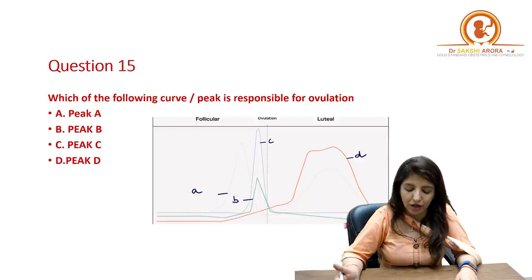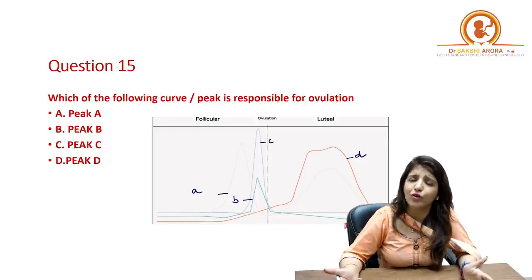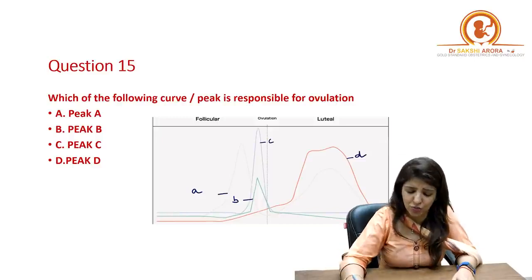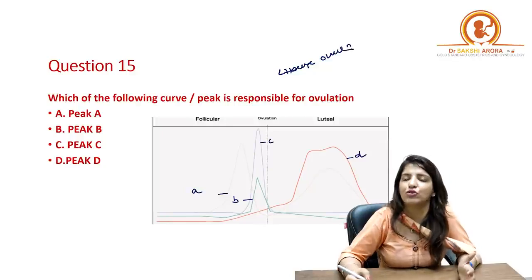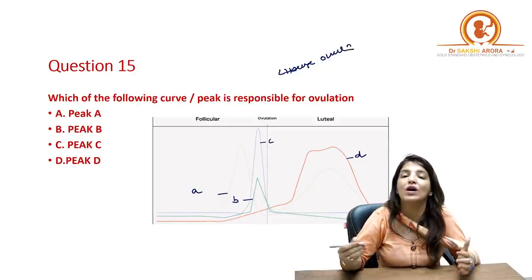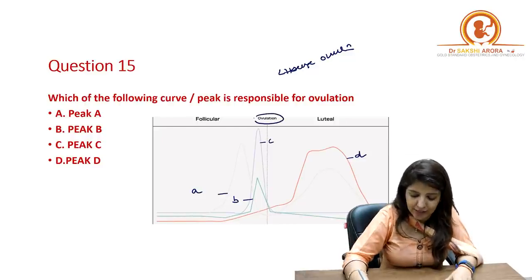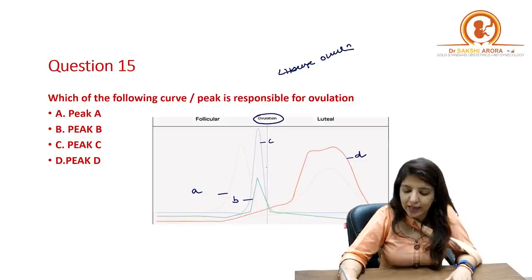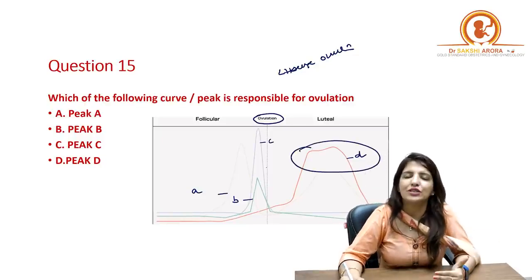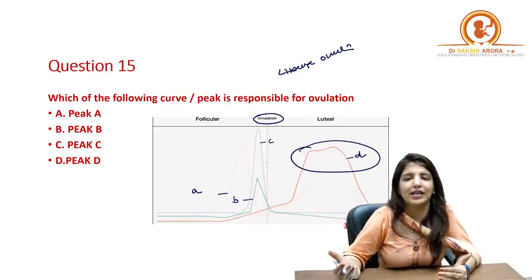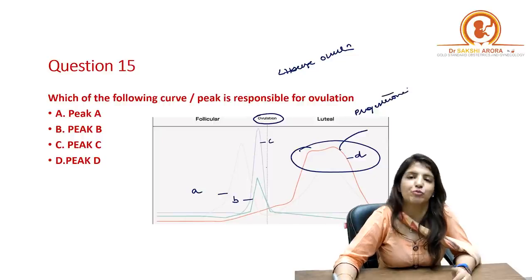Which of the following curve or peak is responsible for ovulation? That's a very, very easy question. All of you know that it is the LH surge which is responsible for ovulation. So in other words, you have to recognize which peak is showing you the LH peak or LH surge. Right? So over here, this is the place where ovulation is happening. Now peak D is happening after ovulation. And which hormone's peak is attained after ovulation? It is progesterone. So that means peak D represents progesterone levels.